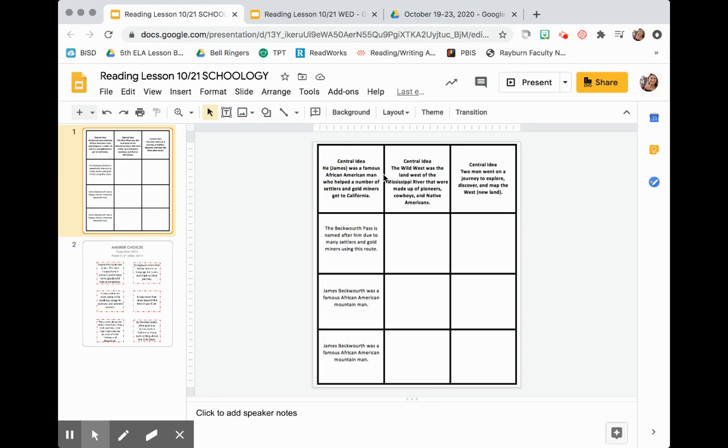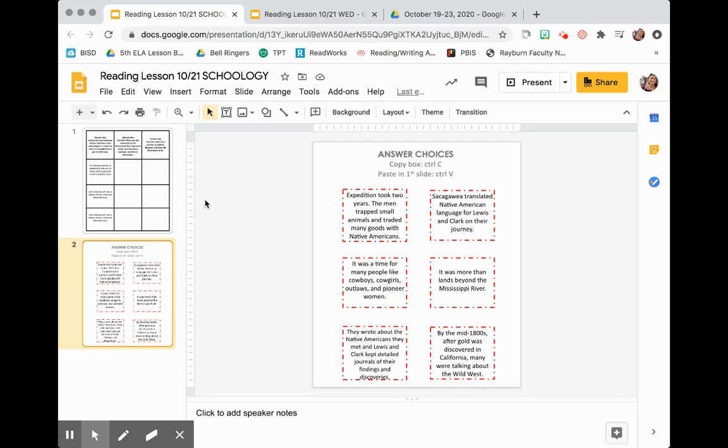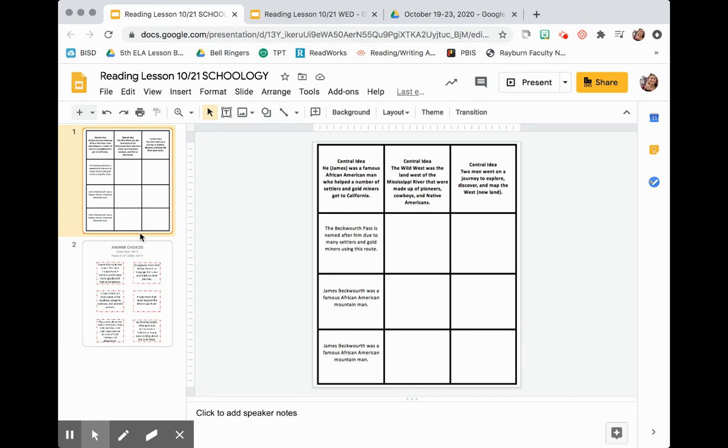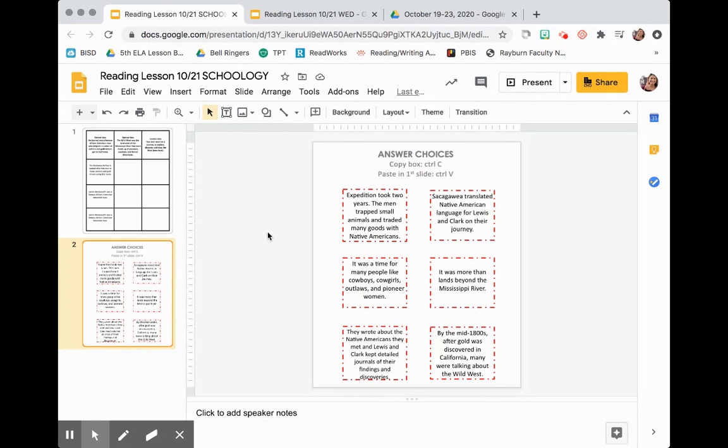So I'm going to copy from here and paste it into here. If you don't know how to do that, I'm going to show you. So I'm going to hover over when I see those lines. See those lines that turn into like 4 little lines with the arrows? I'm going to make sure I see that when I click. So now I'm going to click.